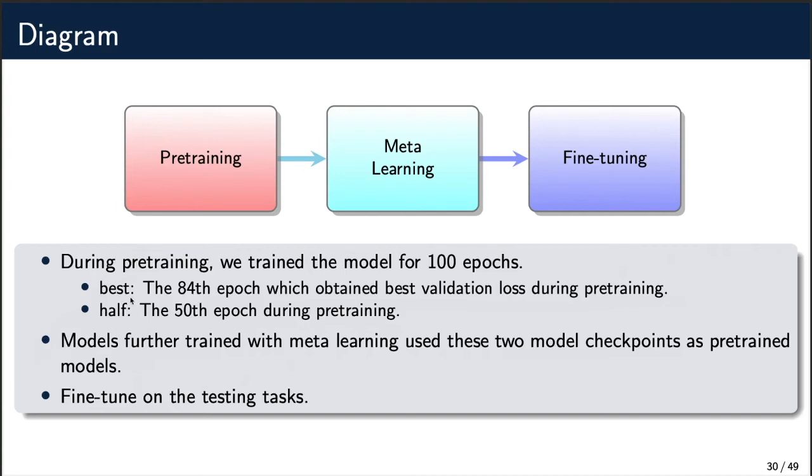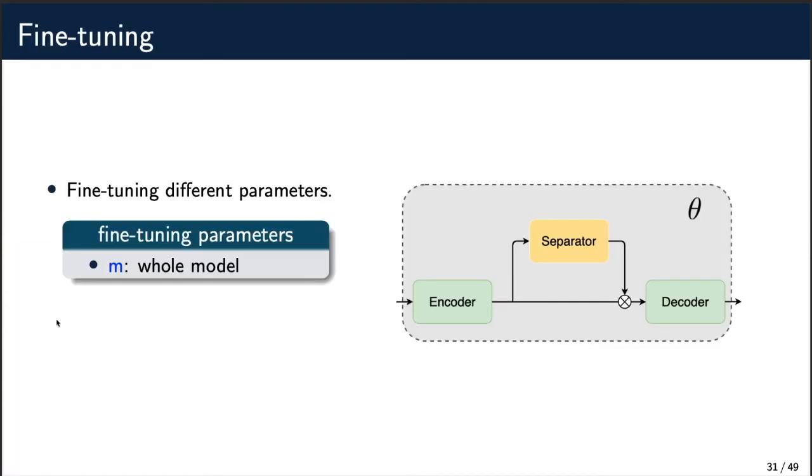in the further slides. The second phase is performing meta-learning with the training tasks. Models further trained with meta-learning use these 2 model checkpoints as their pre-trained models. The final phase is fine-tuning the whole model parameters on the testing tasks. During the fine-tuning phase, we fine-tune the different parts of the model.